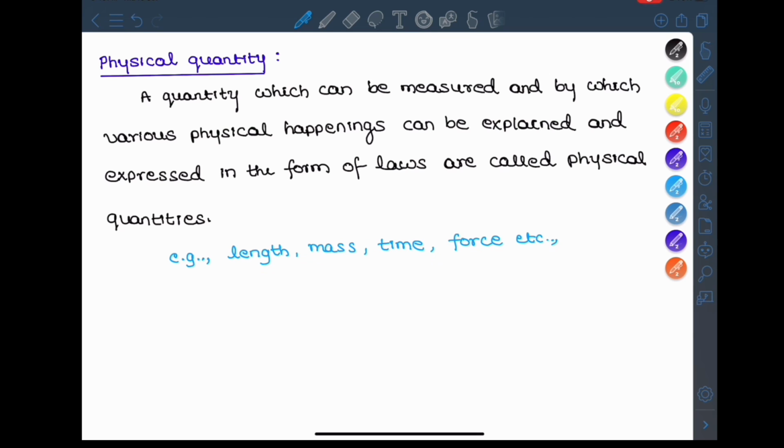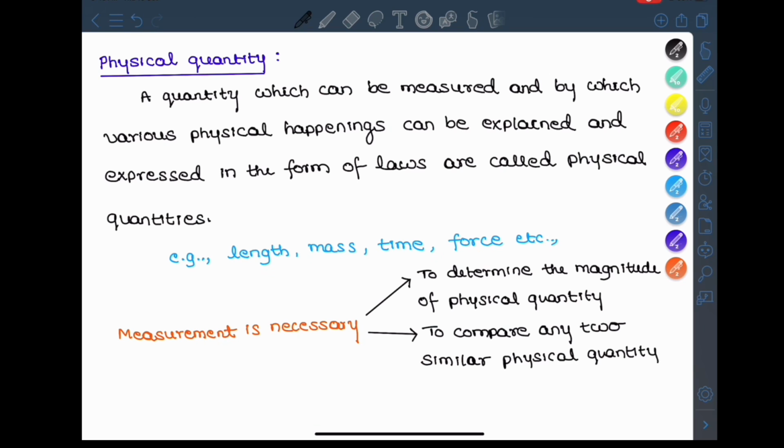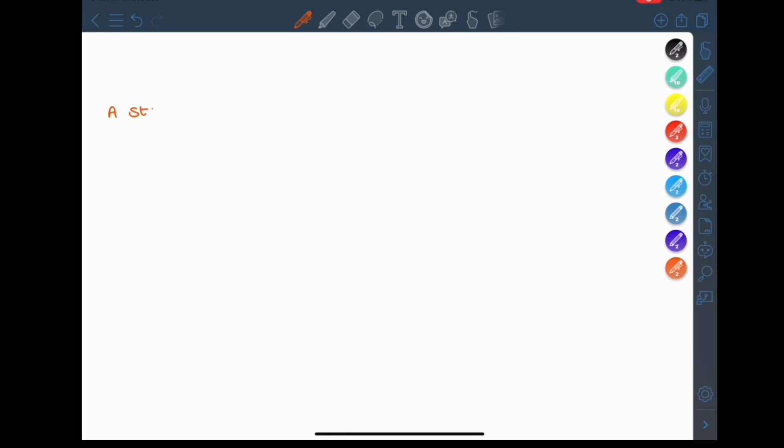Now the next topic is why measurement is necessary. Why do we have to measure anything? To determine the magnitude of a physical quantity, and to compare any two similar physical quantities. For example, in the class, if you want to compare the height of two persons, measurement is very important. To prove physical laws, measurement is also important. If you want to prove F = ma, we have to find acceleration, so we can find force. That's why measurement is necessary.